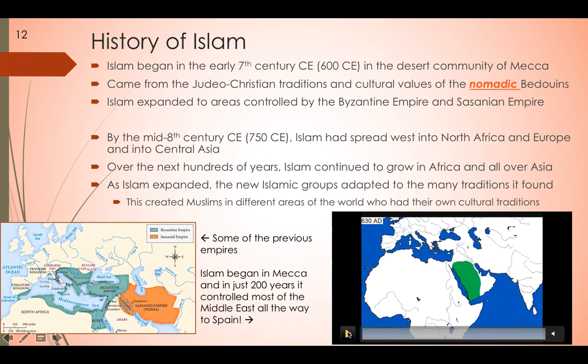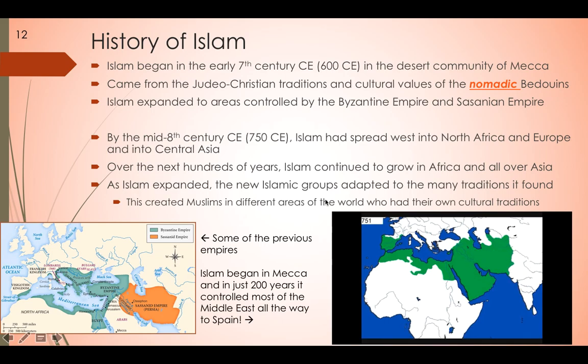So what you see in this video here is that Islam starts around Mecca, and then it spreads, and in 100 years or so, it spreads far into North Africa and all the way up through Spain, and then all the way out to Central Asia. So in just 100 years it spread quite a bit, and then it continued to spread around the world in parts of Asia, into Africa, and all over the world.